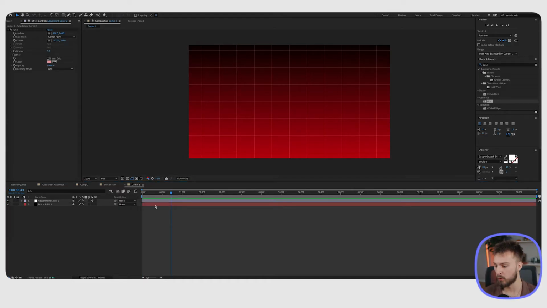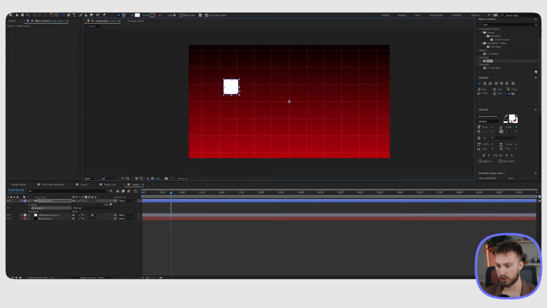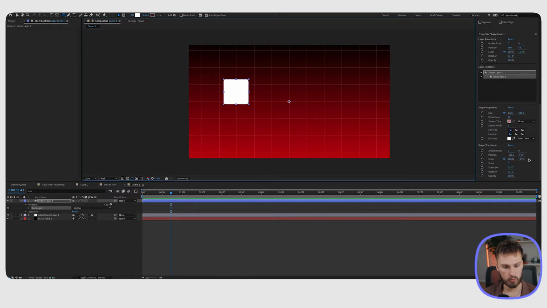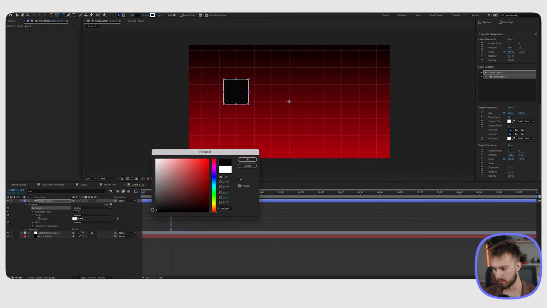I'm gonna go up to my shape tool, do rounded rectangle, and then I'm gonna hold down Shift as I drag out here to make it a square. What we want to do is go over to shape properties, add a stroke to it, make sure it's white, add a fill color to it, but we want to change it to this blackish gray here.